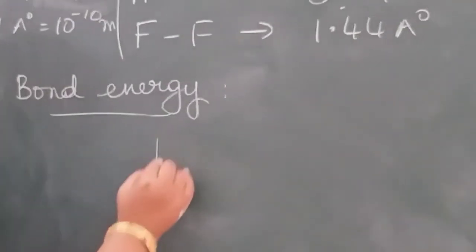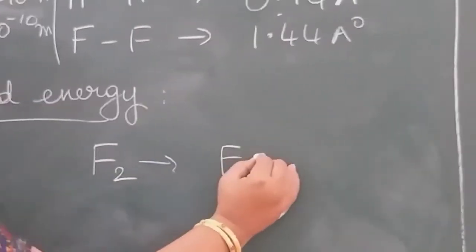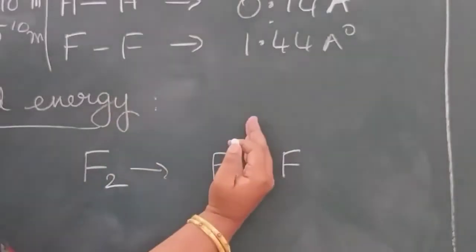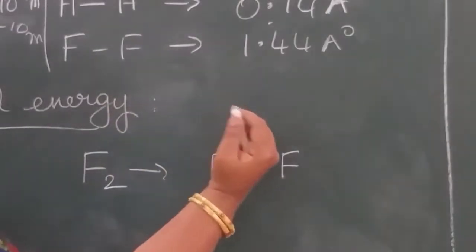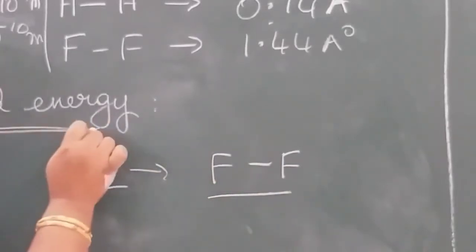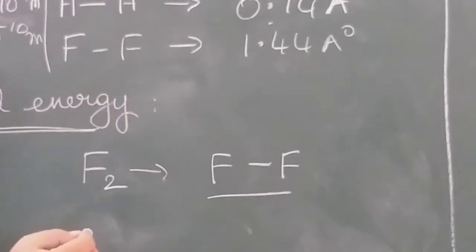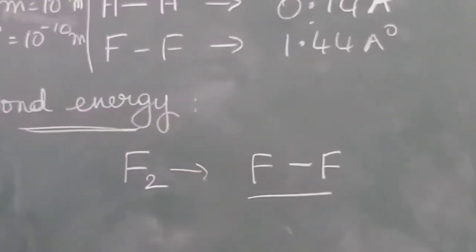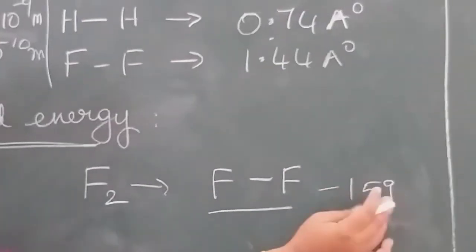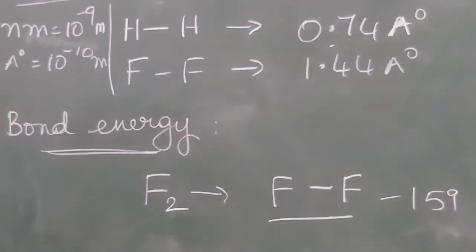Suppose take the example of F2. Fluorine molecule is formed with a single bond. If you want to break this bond, we need some energy. That energy is called bond energy or bond dissociation energy. Okay, this bond energy for fluorine is 159 kilocalories. That means you need 159 kilocalories of energy to break the molecule.